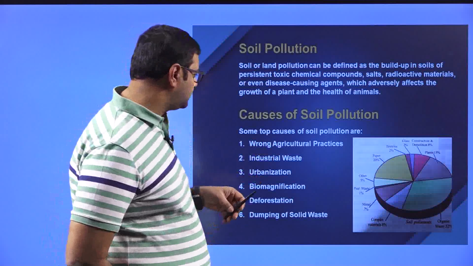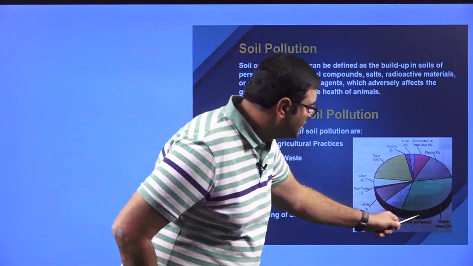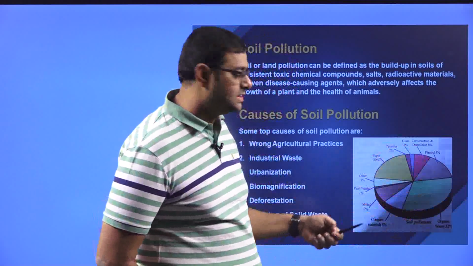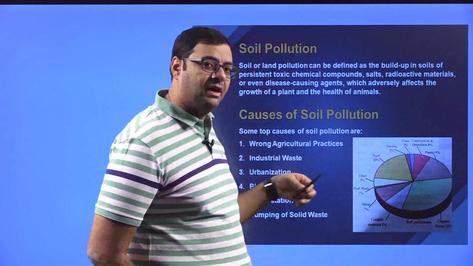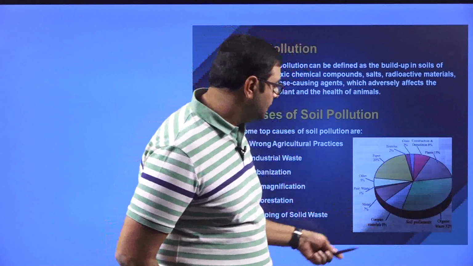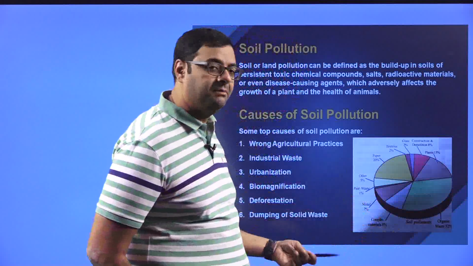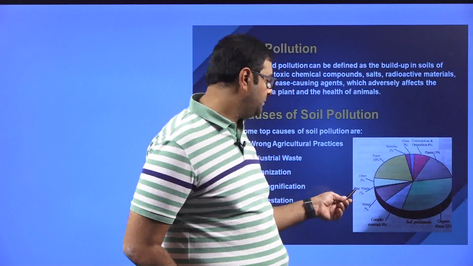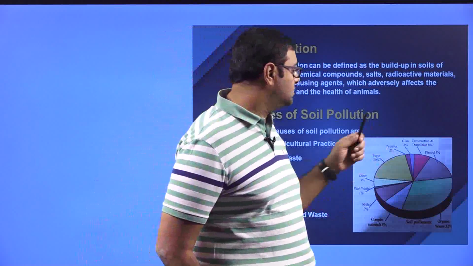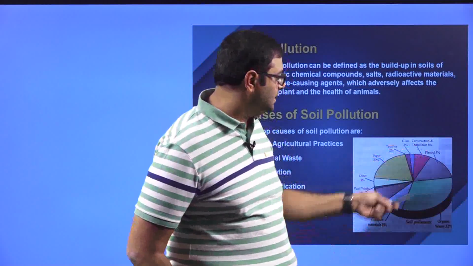Now this is a pie chart. It shows various types of waste and the percentage in which they are affecting the soil. Organic waste dumped into the soil is 32%. Complex materials are 8%, metal is 7%, peat waste is 1%, other waste is 5%, paper waste is 20%, textiles 2%, glass 2%, construction and demolition 8%, and plastics.